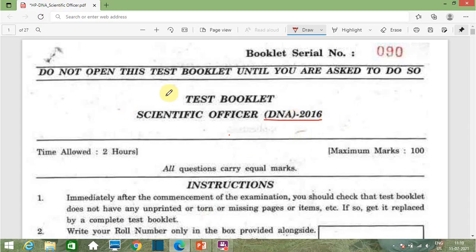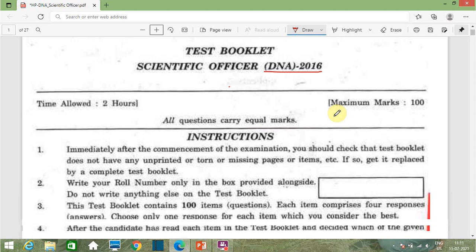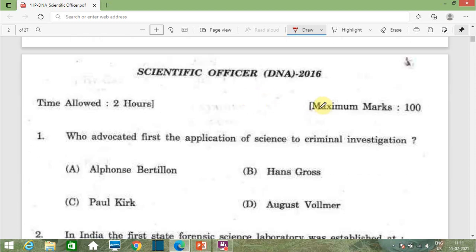Now see the question paper of scientific officer in DNA section of 2016. In this question paper, we will discuss some questions of forensic science. There are total 100 questions and the maximum marks is 100 and time duration is 2 hours. Let's start with the first question. The first question is, who advocated first the application of science to criminal investigation? The first 30 questions are from the forensic science syllabus.